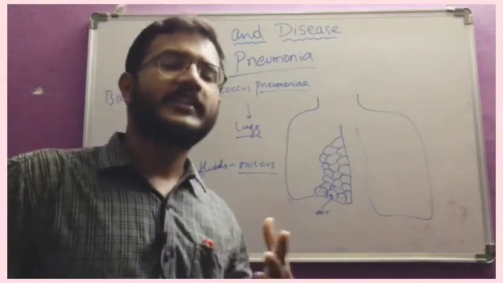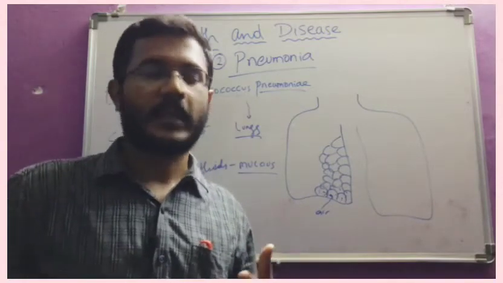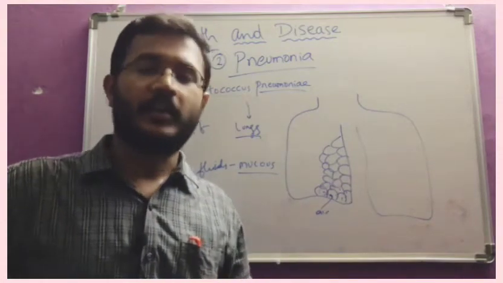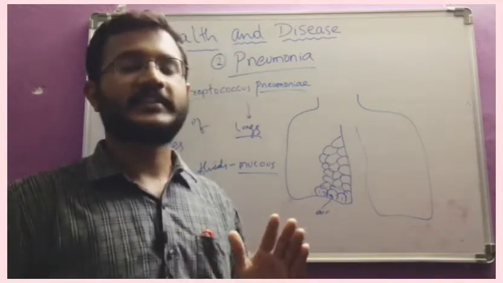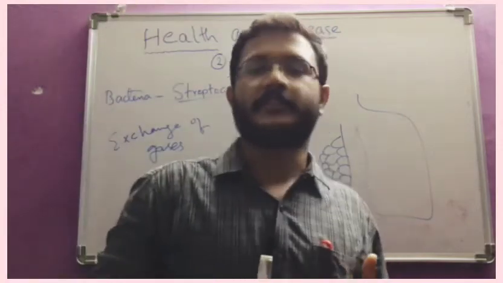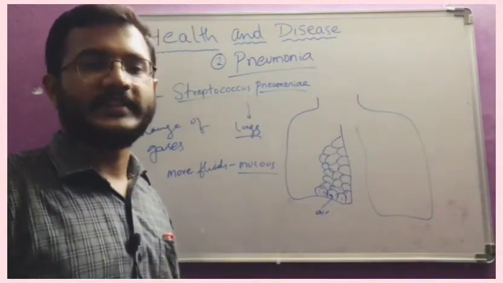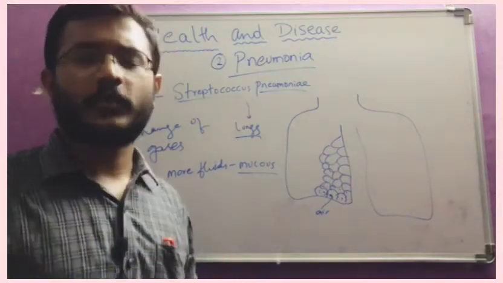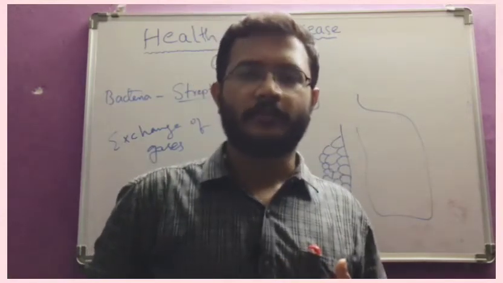We have to maintain at least 6 feet distance between two persons while having a conversation. And we cannot touch surfaces which were previously touched by that person, like a laptop, keyboard, mouse, or table. Those surfaces will also have these droplets, and we should not touch them. These are the precautions we have to take to prevent pneumonia, which is basically a bacterial disease. And we still have many diseases like dysentery, plague, and diphtheria, that is whooping cough.